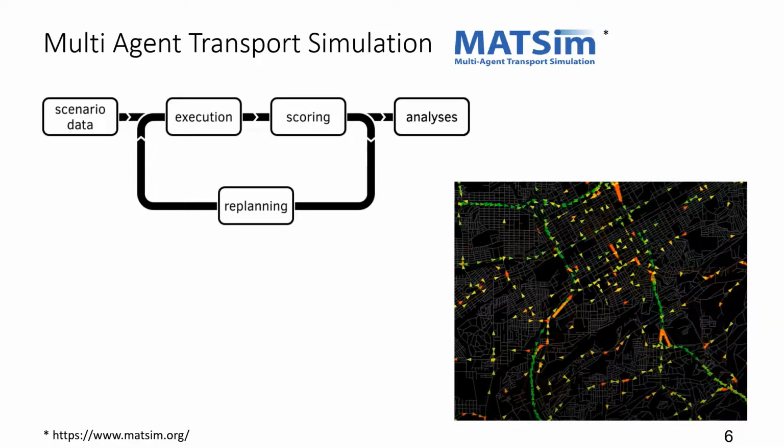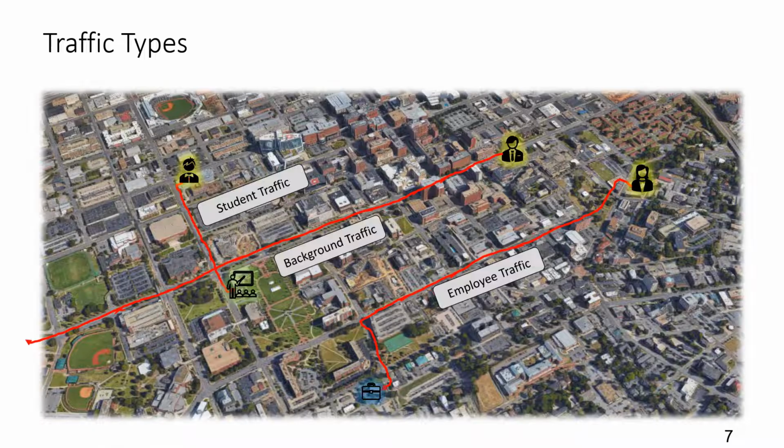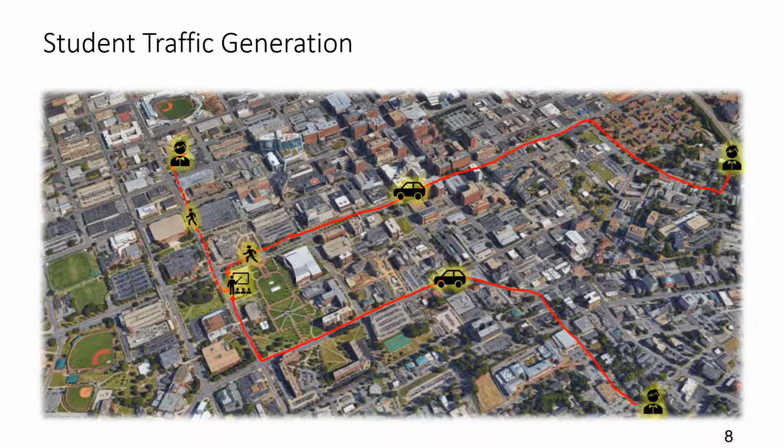We also use Poisson distribution to decide if a parking location has the capacity for more cars. For the traffic simulation, we use an agent-based transportation simulation software called MatSim. MatSim takes the travel day plans of a population and executes them on the underlying road network to generate simulated traffic. We consider three types of traffic that constitute the majority of UAB traffic: background traffic, where travelers are just passing through UAB; traffic generated by students attending classes; and traffic generated by employees going to work.